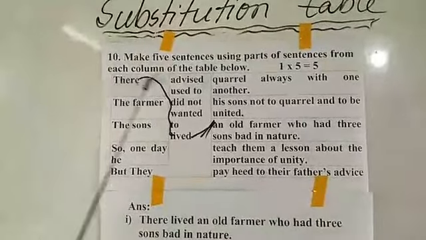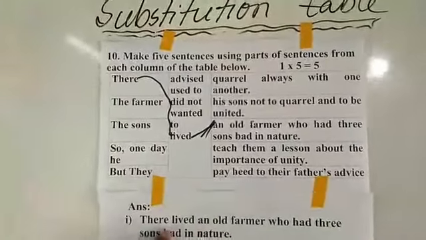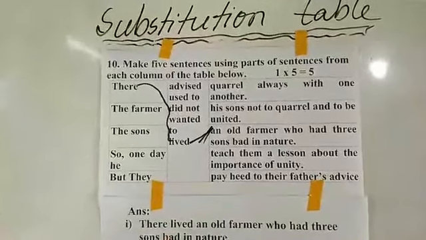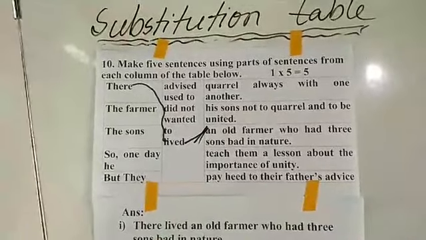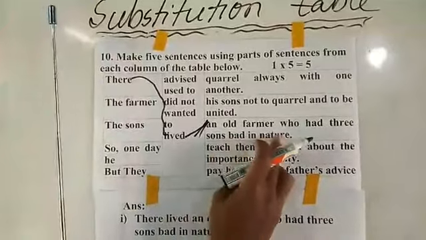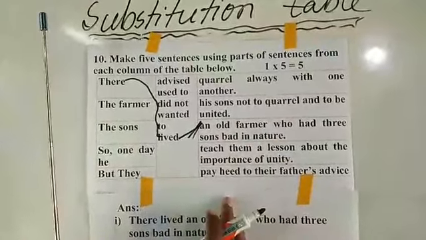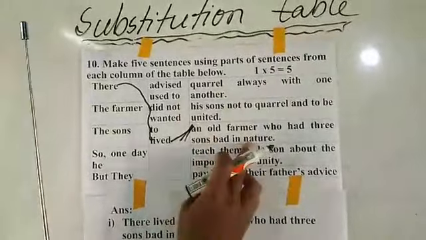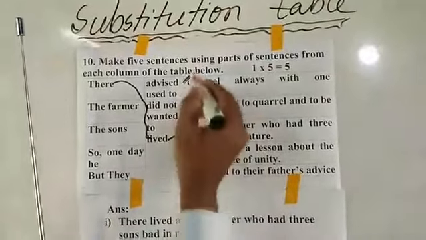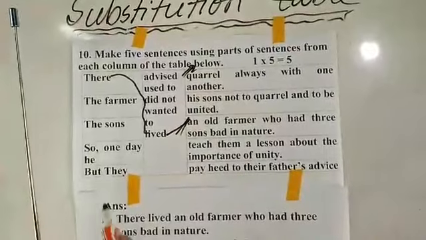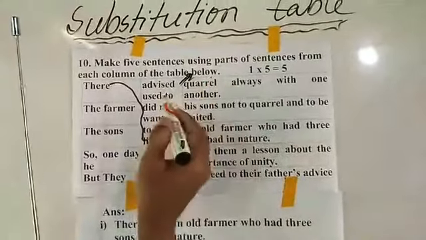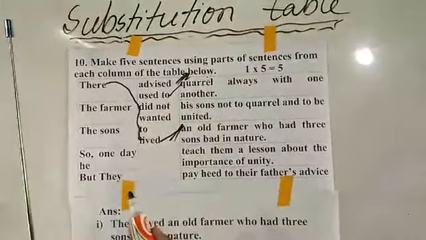So I have made this sentence here. Now the sons are bad in nature, so I can understand that they always quarrel, because they are bad. So here I have written used to quarrel, which means I can use used to.